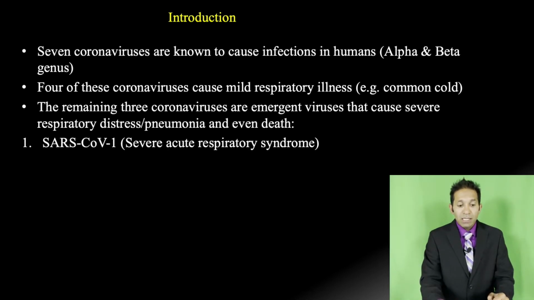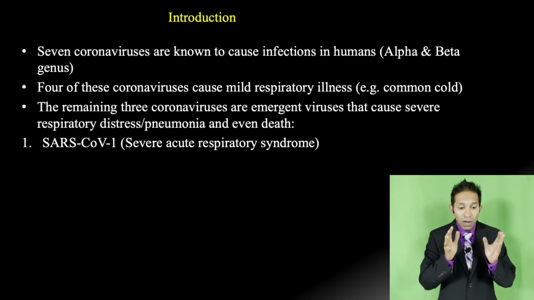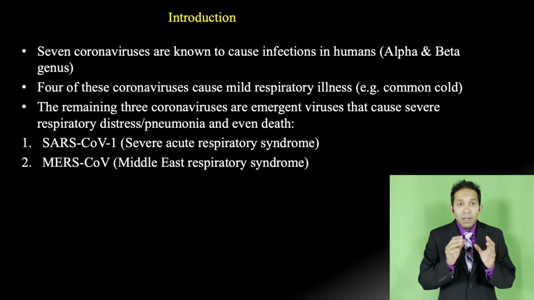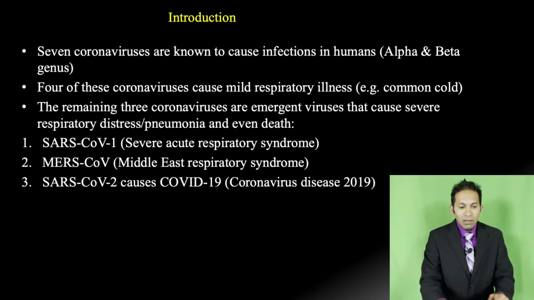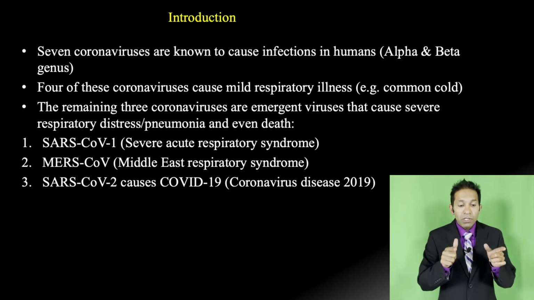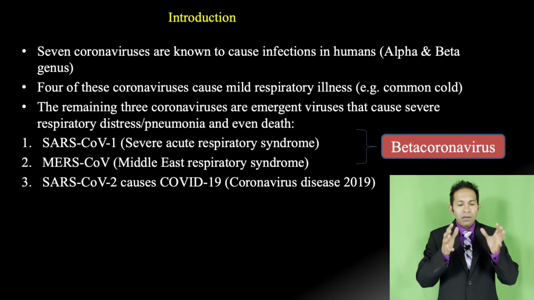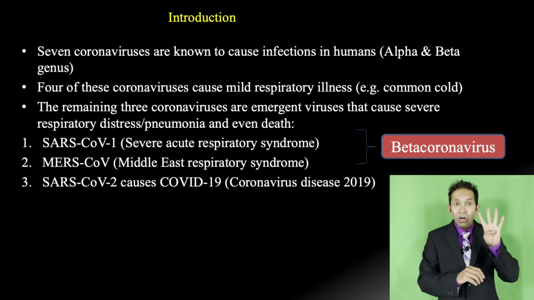Those 3 viruses are: number 1 is SARS-CoV-1, which caused severe acute respiratory syndrome in 2002 to 2003 in China. Number 2 is MERS-CoV, Middle East respiratory syndrome. And the third is SARS-CoV-2, which causes COVID-19, coronavirus disease 2019, which we are dealing with right now. So we have 3 viruses which cause severe respiratory syndrome, even death, okay? And 4 viruses which can cause common cold.